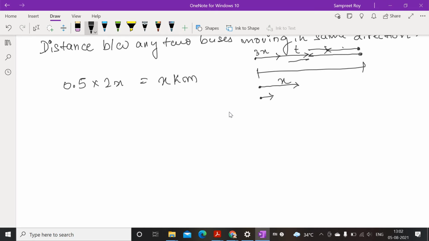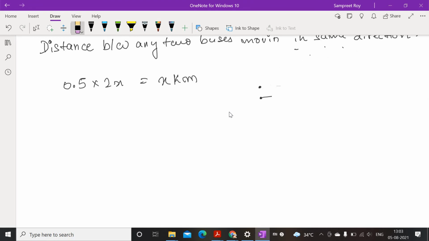And another thing that we have to find is after how much time he will meet the next bus. Suppose this is our person moving at 3x and he first meets this bus. Okay, let me rub this figure and explain again. So basically we have to find two things.